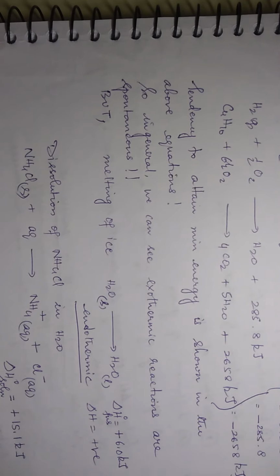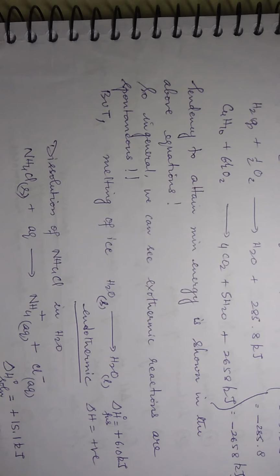But then, think of the melting of ice. Solid ice is getting converted into liquid water. You keep ice outside, obviously it will melt, is it not? We don't do anything. It is just absorbing the heat from the surroundings and getting melted. And the reaction is endothermic. Delta H naught fusion, fusion means melting, is around 6 kilojoule. And it is positive. Delta H is positive. Change in enthalpy is positive. Positive means, I told you, it is an endothermic reaction.